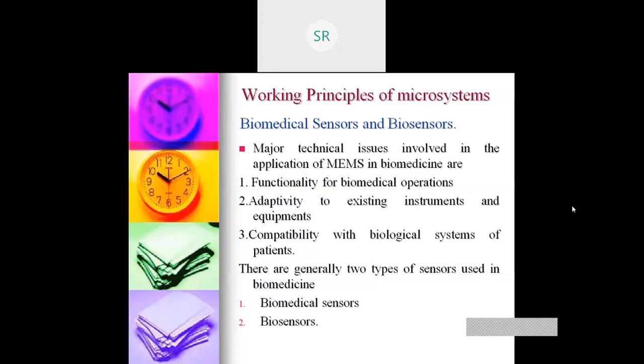The major technical issues involved in the application of MEMS in biomedicine are: first, functionality for biomedical operation; second, adaptivity to existing instruments and equipment; third, compatibility, which is very important, compatibility with the biological system of the patient; and others like controllability, mobility, and ease of navigation for operations such as those required for laboratory use.